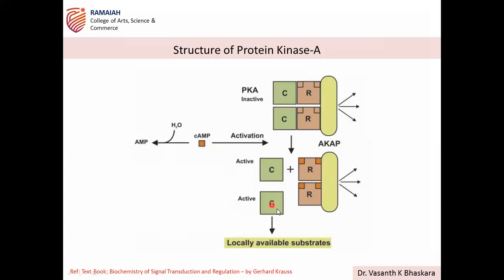The catalytic subunit has a larger lobe where the active site is present, so that it can occupy the substrate and is responsible for phosphorylation of the substrate. This is happening not only with occupancy of cAMP here, but also it undergoes phosphorylation, right? I said PKA is cAMP bound and phosphorylated. It undergoes autophosphorylation, and that is the fully active form.